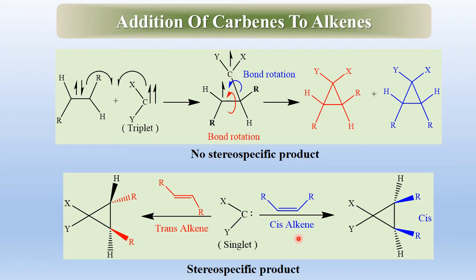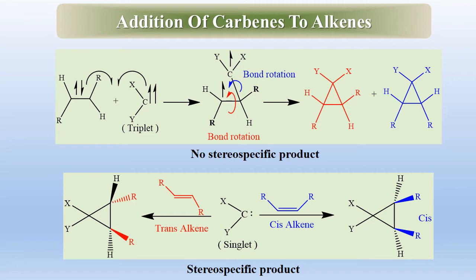Then there are two possibilities. Either this bond can rotate or this bond can rotate to form two products. These are non-stereospecific products. While singlet carbene produces stereospecific product.